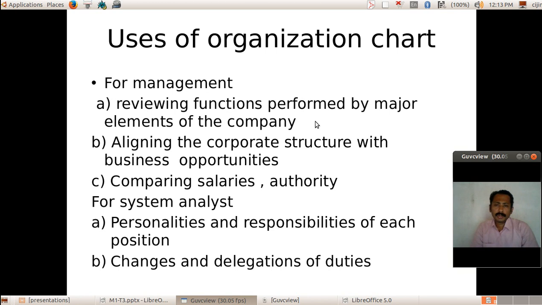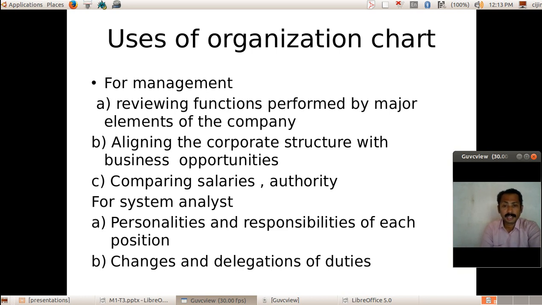And what are the uses of this organization chart? For the management, it helps to review the functions performed by the major elements of the company, different units, different sections. What are the functions performed by each element of the company? Okay. And it helps to align the corporate structure with the business opportunities. They can align the structure of their own organization to the business depending on the business opportunities.